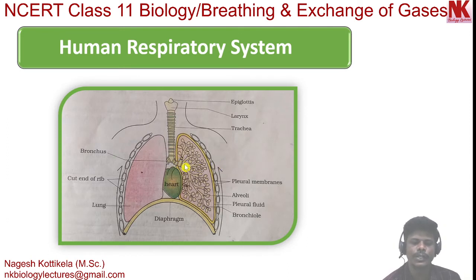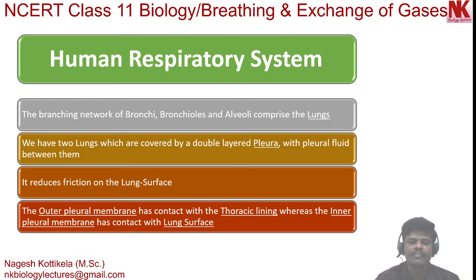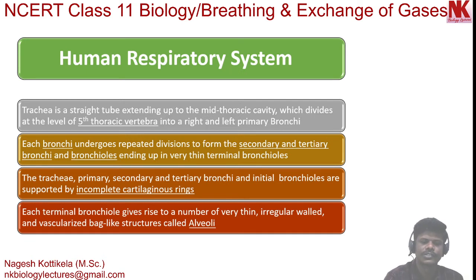It is dividing into secondary bronchi, then tertiary bronchi, then bronchioles, initial bronchioles and terminal bronchioles. This is how further divisions are found in the bronchi. So, primary bronchi, secondary bronchi, tertiary bronchi, and after that bronchioles. So these are the different structures.